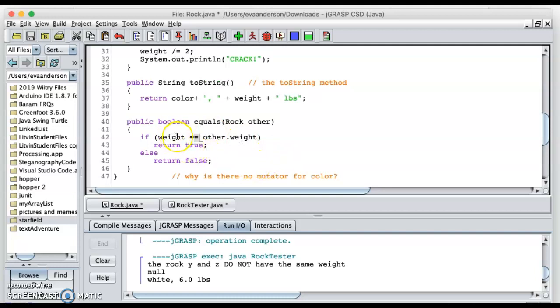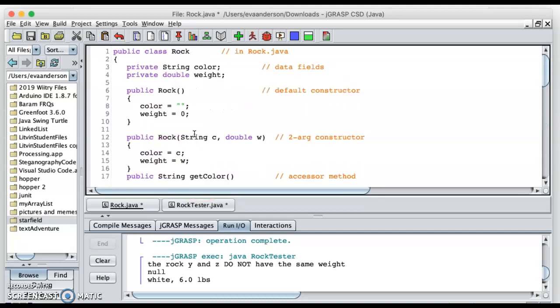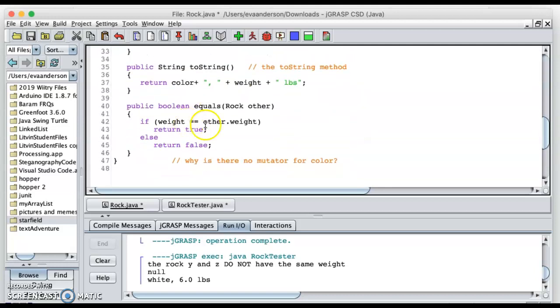I could also use getWeight, but I'm also using equal because the weights are doubles. So if I wanted to compare the colors, since colors are strings, I would use dot equals to compare colors. You still have to be mindful here of what makes two things equal, and then for whatever attributes you're checking, ask: are they primitive or reference type? Do I need to use equal or dot equals?